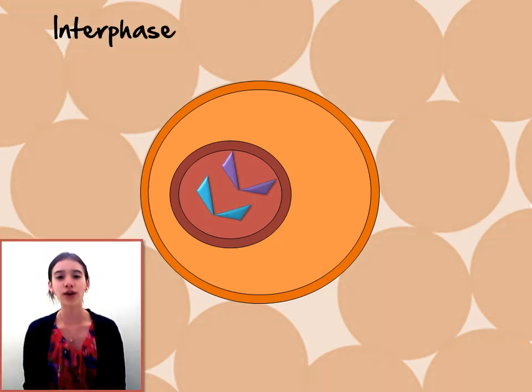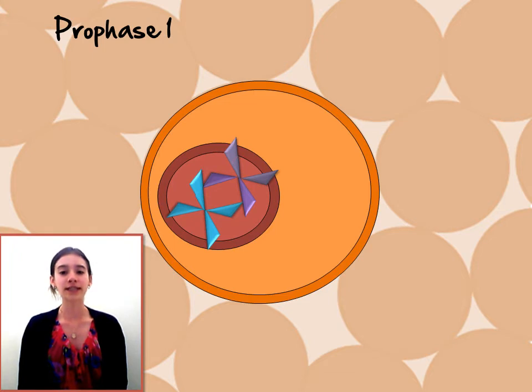Hi, now we are going to explain what meiosis is. Well, the phases are, first, the interphase, where the cell has a mass of DNA of the father and the mother to start the meiosis. Now, in the prophase, the formation of chromosomes, the homologous chromosomes interchange sectors. The nucleus membrane disappears.